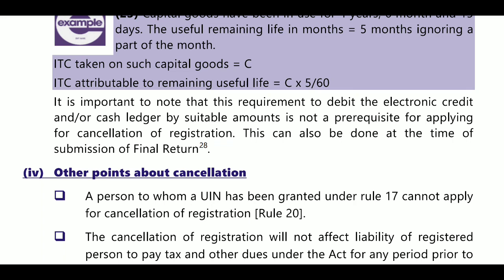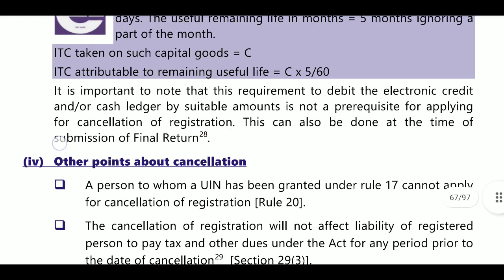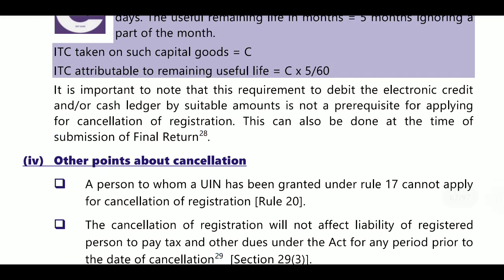Remaining months will be 5 months, that is, the 15 days is ignored and 7 months of use is calculated. For a year there will be 12 months, 8, 9, 10, 11, 12 months. So 5 months will be calculated as the remaining useful life. ITC attributable to the remaining useful life will be C into 5 by 60.